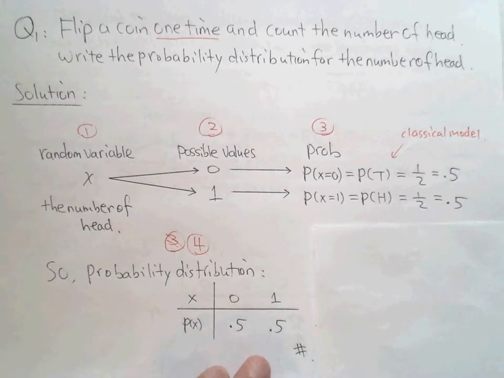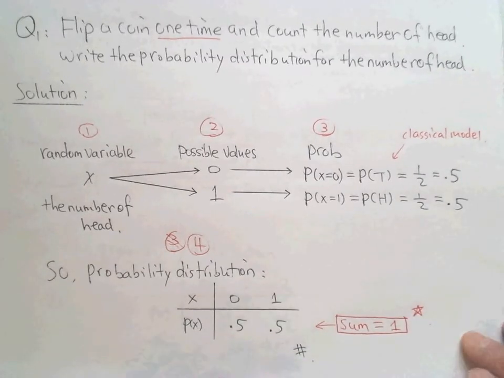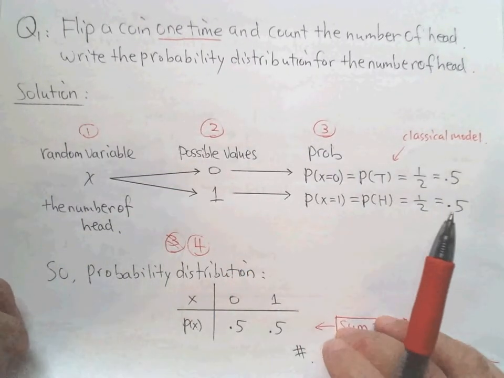Okay, and we add these two together. Can you see? 0.5 plus 0.5 equals 1. Do you remember the definition for distribution? Probability distribution is all the probabilities are between 0 and 1. This is definitely between 0 and 1, right? And the second is the sum added together, summation equals 1. That definitely holds. Okay, so this is basic, follow the definition. This is the first example. It's the easiest example, right?